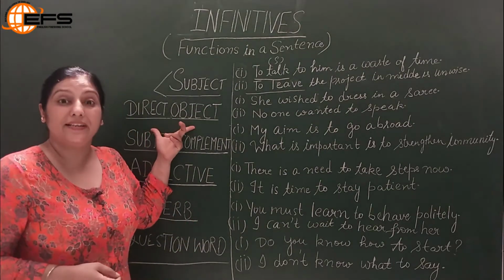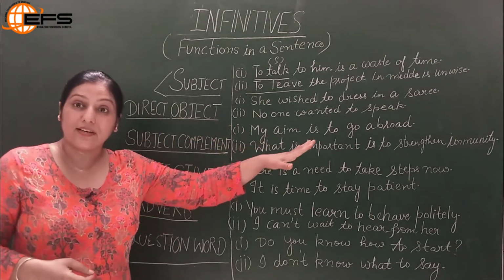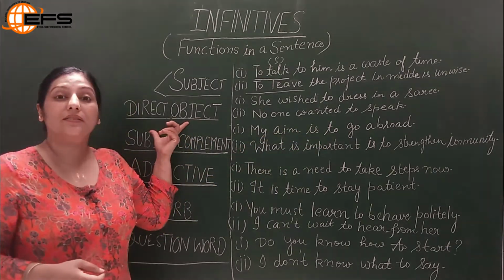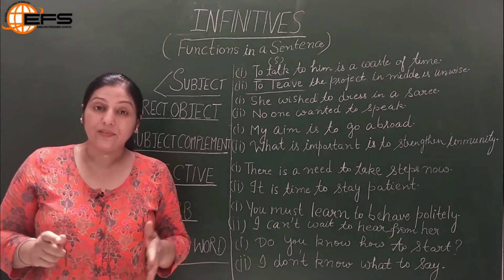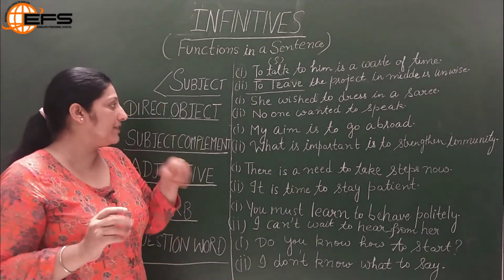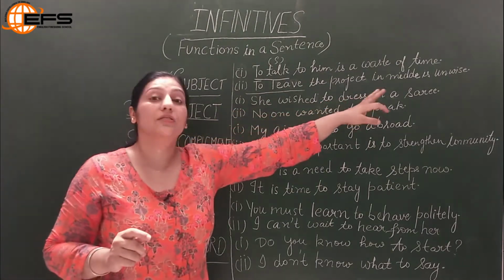So let us come to the second role of an infinitive in a sentence. It also plays the role of a direct object. Now before we understand the role of the infinitive as a direct object, we need to understand what a direct object is. A direct object is always an answer to the question what and who. For example, look at this example. She wished to dress in a sari.